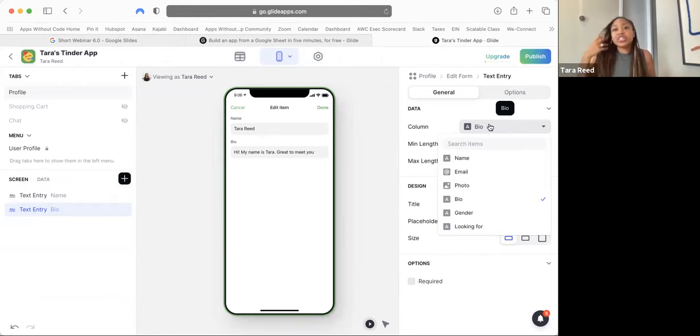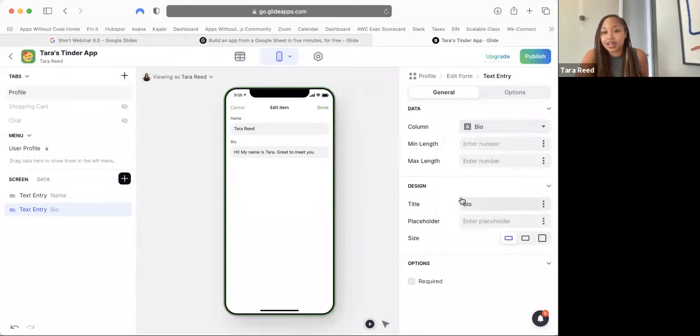It doesn't always know. So it's like, hey, when someone types in their bio, where do you want me to save it? And you're like, oh, duh, I created that database and there's a column called bio. I want you to save the information that they type for their bio into that column that's called bio, right? You have to tell the app what to do. The app's like, what column do you want me to save it to? And you're like, duh, the bio column, right? And the title is bio, that's just fine.